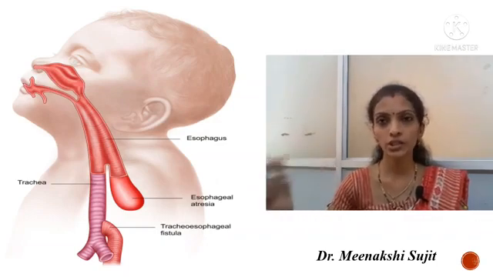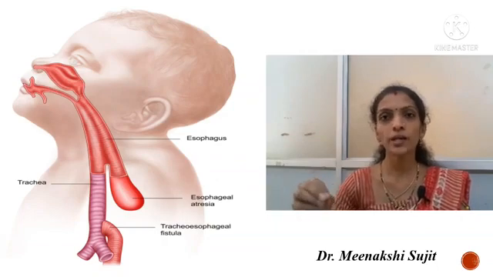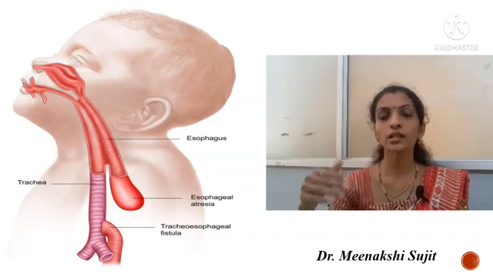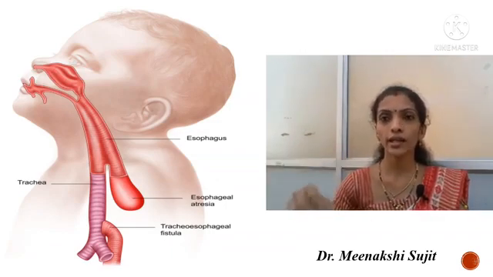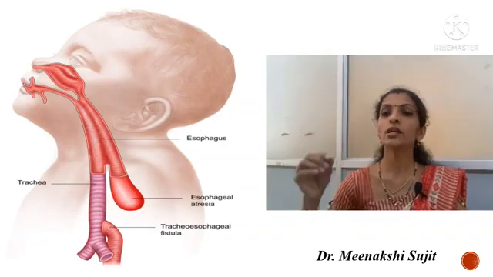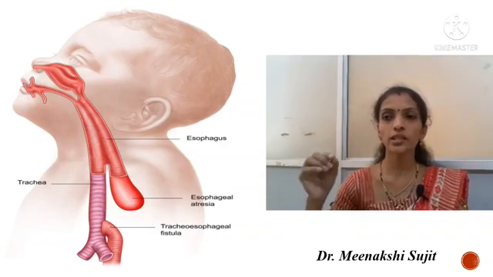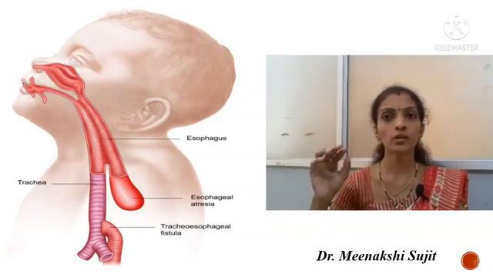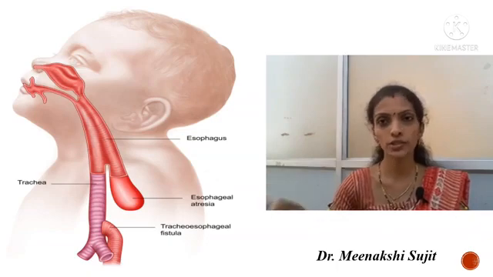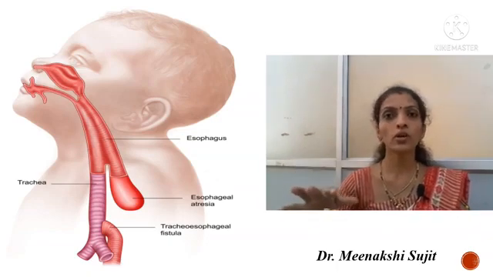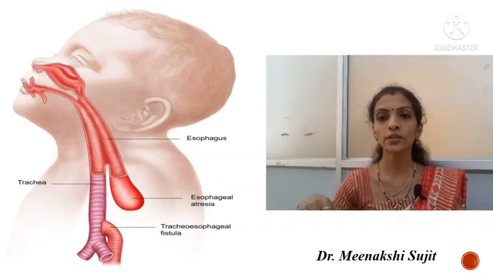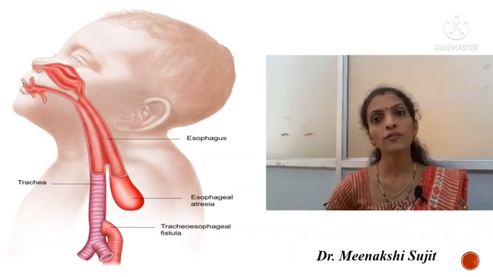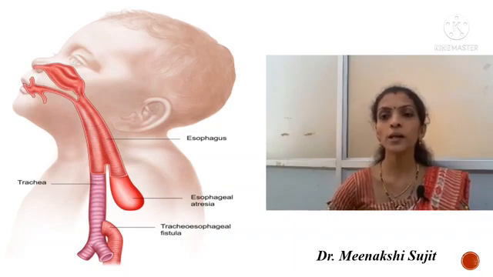As there will be regurgitation of saliva or feed, as the mother complains, we will go for the RT, right? So when we pass the catheter through the nasogastric route, the obstruction is met by the nasogastric catheter about 10 centimeters from the lips. One thing we can correlate and suspect as tracheoesophageal fistula, but it is not confirmed by this, right? So the next step is radiography investigation. Through radiography investigation, we can diagnose tracheoesophageal fistula.